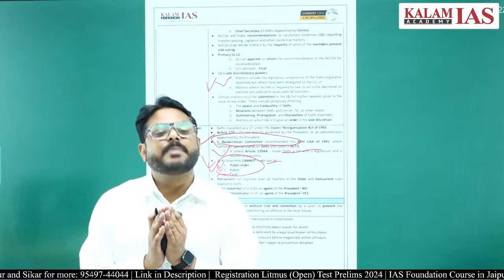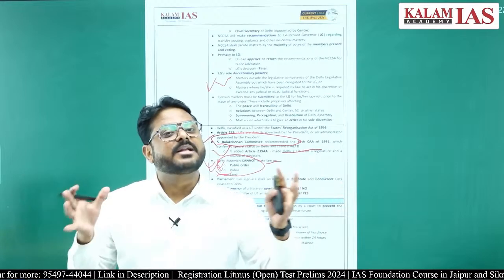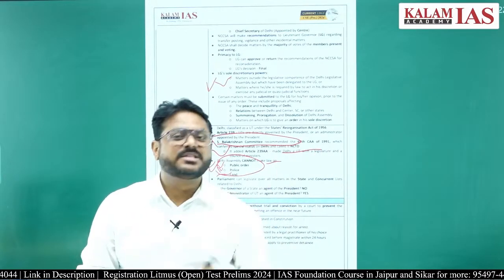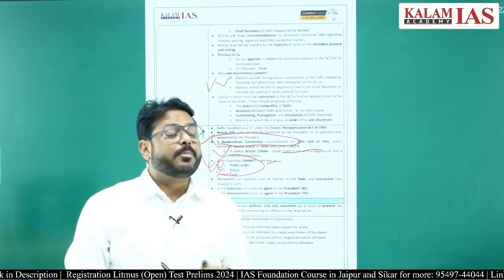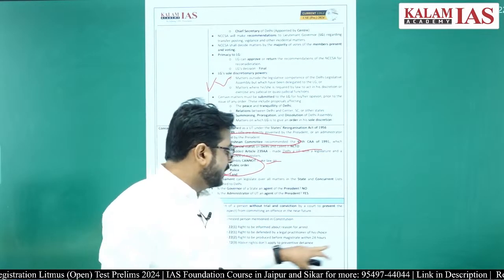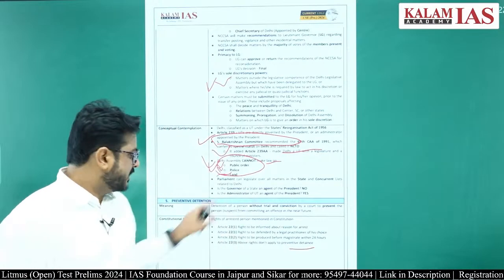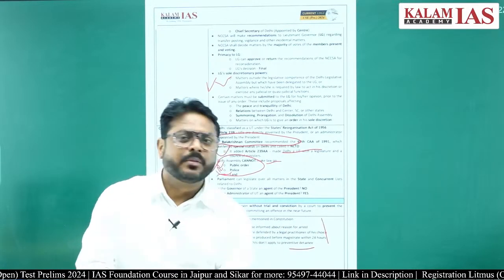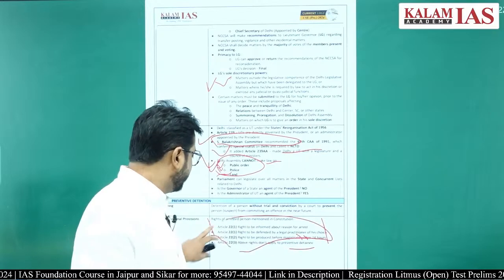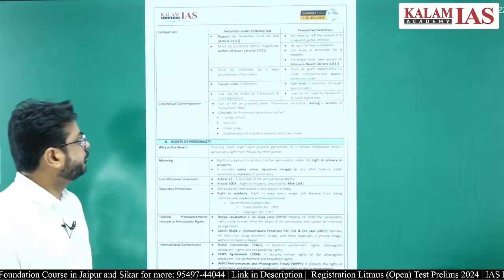So if a person is arrested, they have to be brought in front of a magistrate within 24 hours. The above rights do not apply to preventive detention. Such provisions are not there with preventive detention. These are there for punitive detention only.